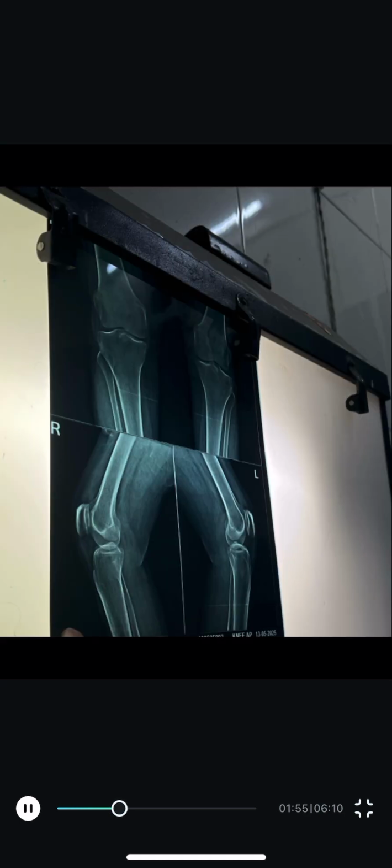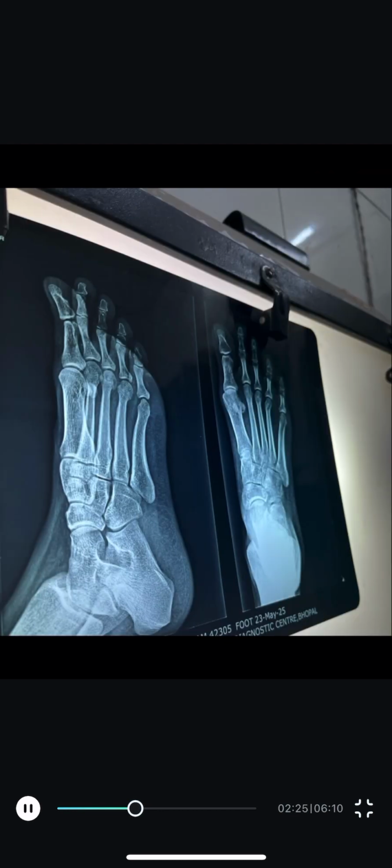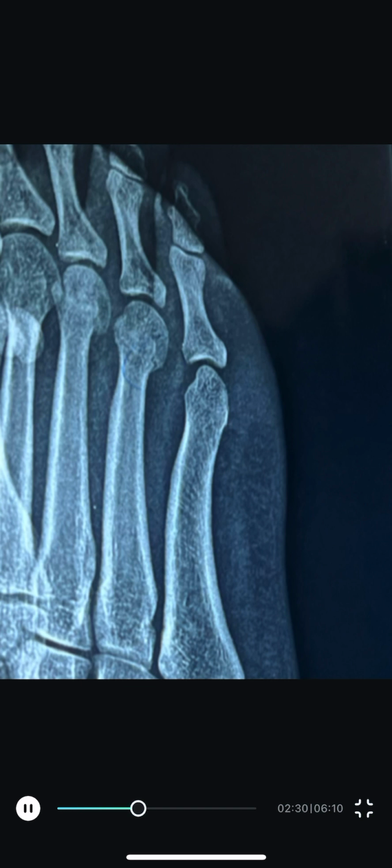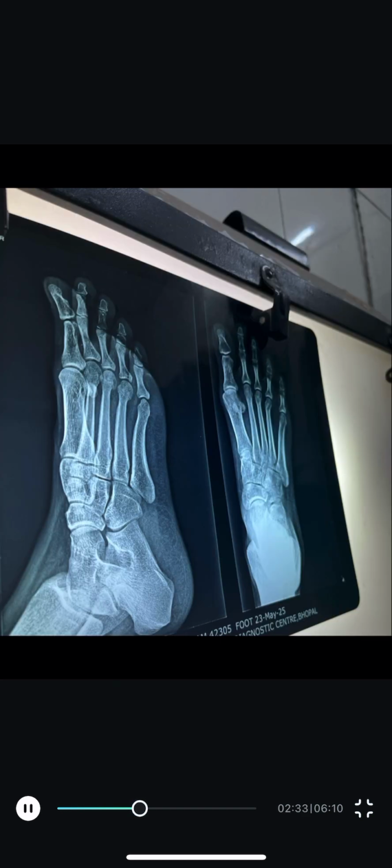So now this is an X-ray film of a 65-year-old female having osteoarthritis grade 2. How we can grade it, I will explain in the next video, but just see in this X-ray how you can appreciate that in the knee joint the gap in between the joint is very less. So it is osteoarthritis grade 2. So whenever you are taking the history of the patient, ask where is the location of the pain and is there any history of falling.